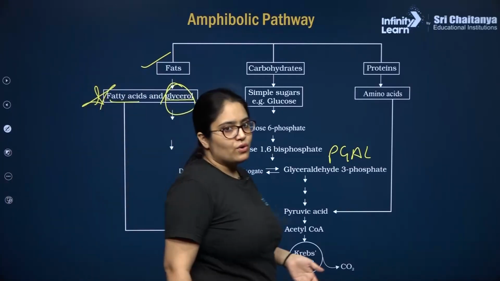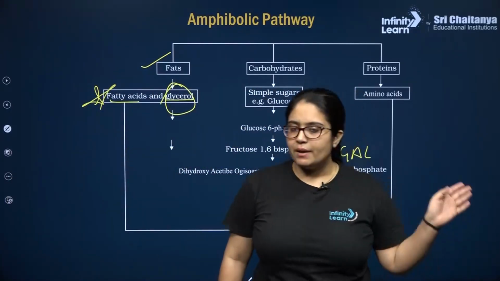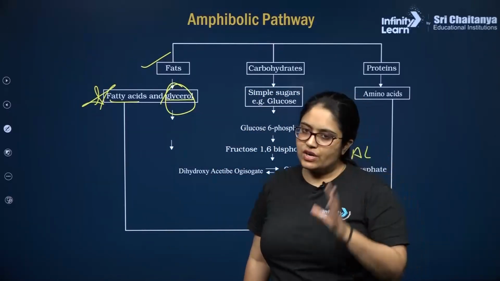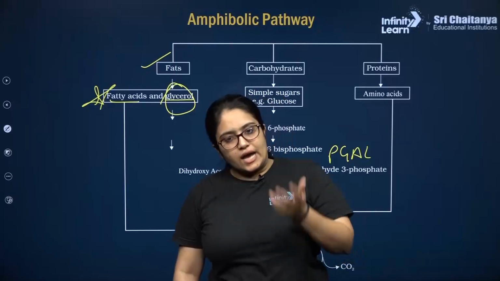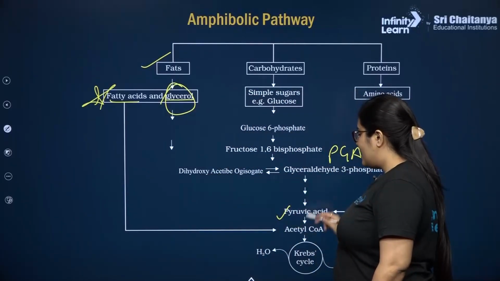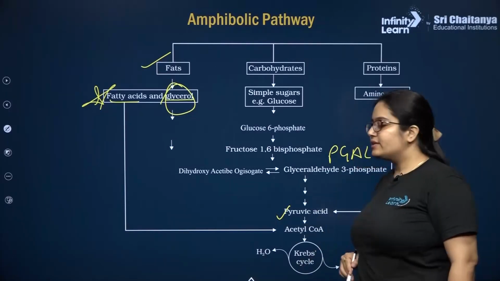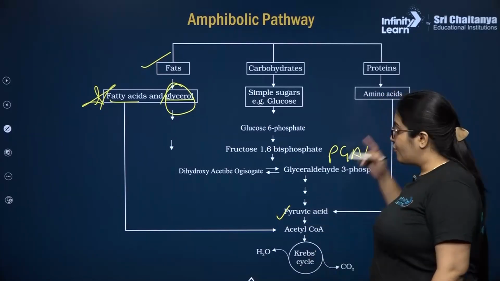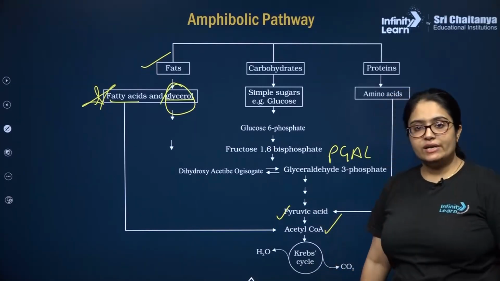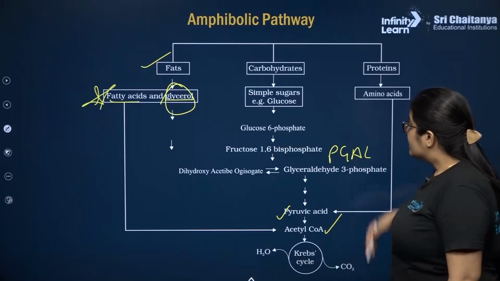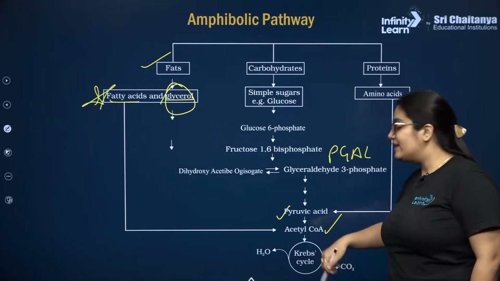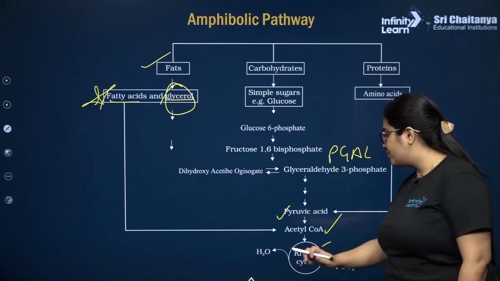प्रोटीन्स सबसे पहले अमाइनो एसिड्स में कन्वर्ट होंगे, फिर उनमें deamination होगा, अमाइनो ग्रुप को रिमूव करेंगे. अब depending on the structure of the amino acid, या तो ये amino acid can form a pyruvic acid and will undergo link reaction and enter the TCA cycle, or from this amino acid directly acetyl CoA can be synthesized and only Krebs cycle will take place, or this amino acid depending on its structure can also enter the respiratory pathway somewhere in the middle of the Krebs cycle.